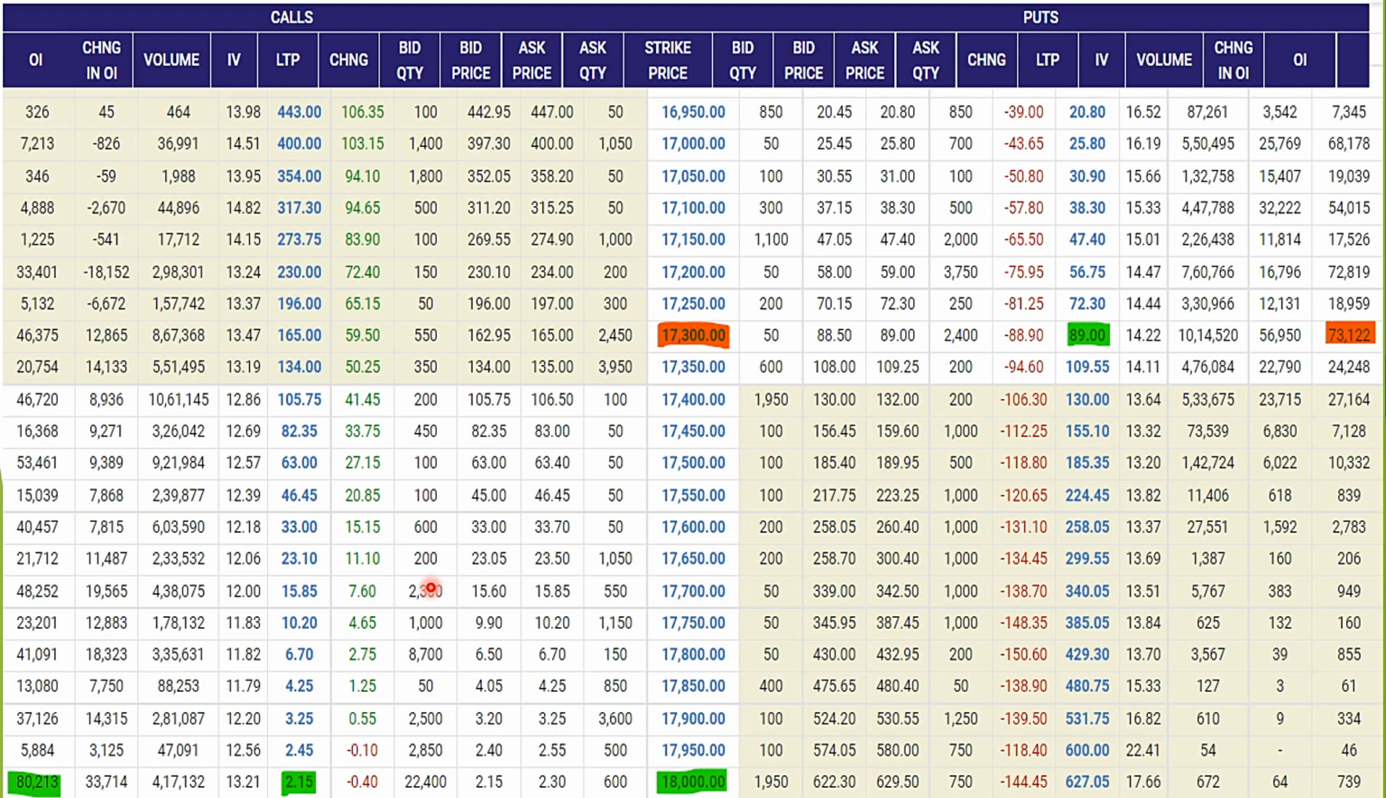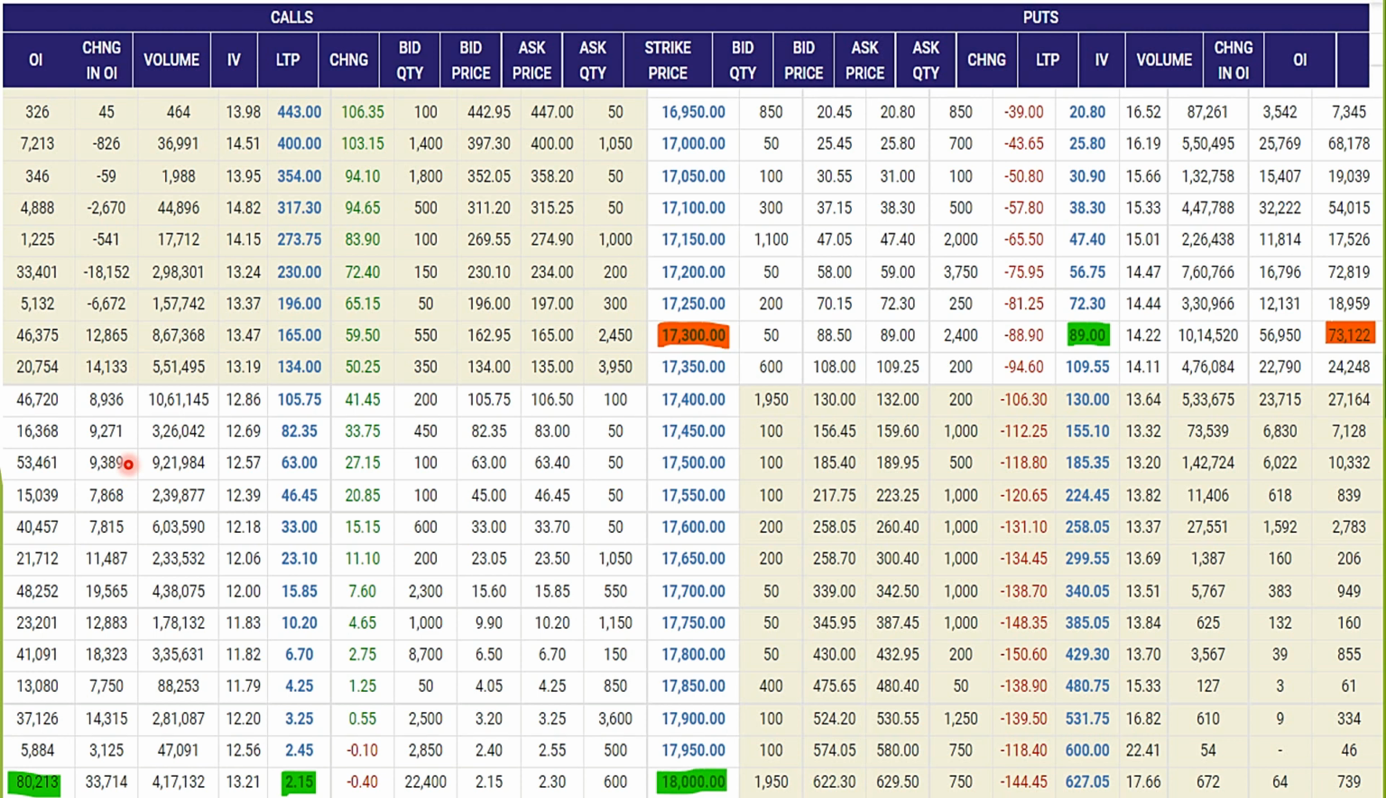Now check highest open interest on call side. Highest open interest in call is at 18,000 strike. It is far out of the money strike and less useful because premiums are not worth selling. So we will check next highest open interest. Next highest open interest is at 17,500 call. This is 53,461. Increase in open interest is 9,389, which means around 20% open interest is increased today.